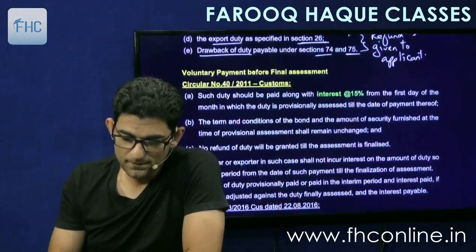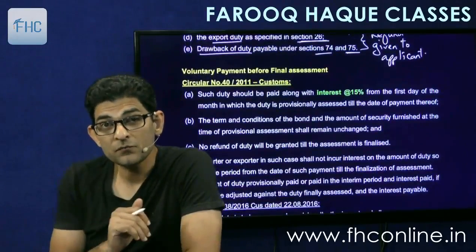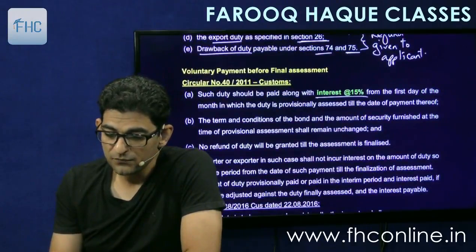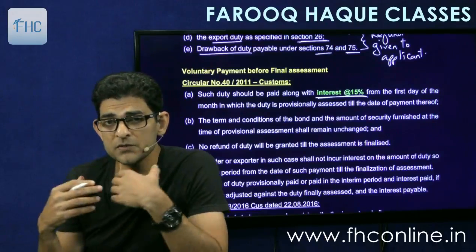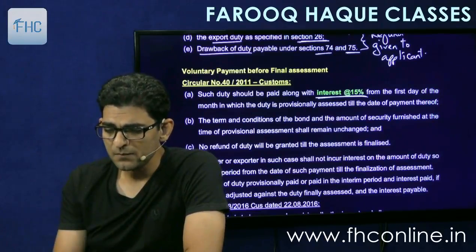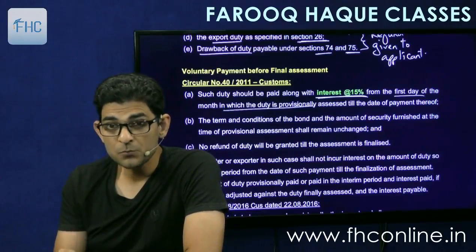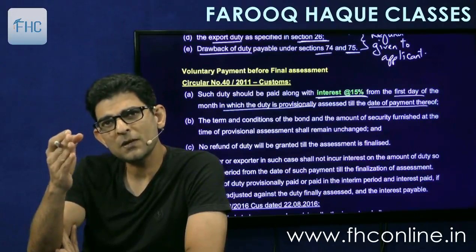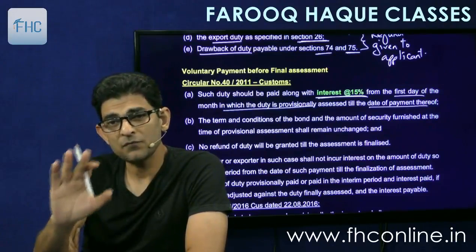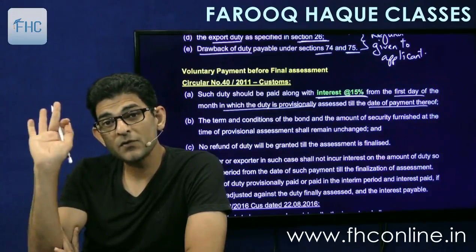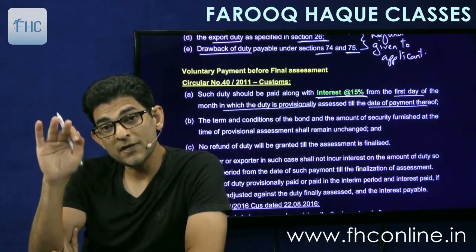See, voluntary payment before final assessment, that such duty should be paid along with interest at 15%. So I will deposit an additional amount along with 15% interest. The time will be the same, from the first day of the month in which the duty is provisionally assessed, means in our example 1st of January, till the date of payment thereof, till I deposit that amount. So I'll pay that interest at 15%. And then on finalization, no additional interest will come on this amount that I have already deposited.